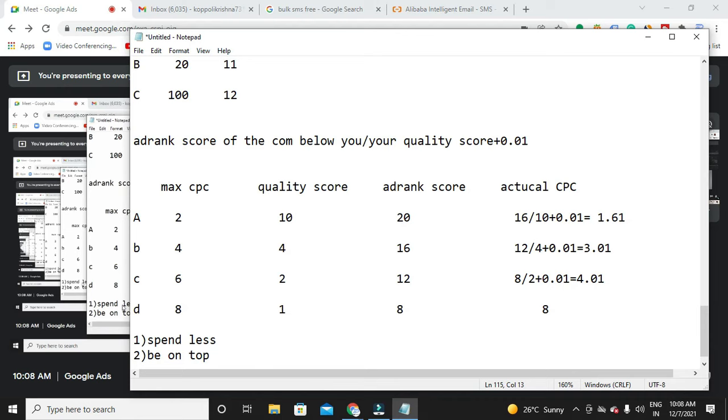So these are very important factors in the search network. Quality score plays a vital role in the search network. It's very important to spend less and to be on top. Okay, so I hope you understand how to calculate the ad rank, how important it is, how we can improve our ad rank positions, and you have also seen how to calculate our actual CPC. So how much exactly Google will take from our end for each and every click.